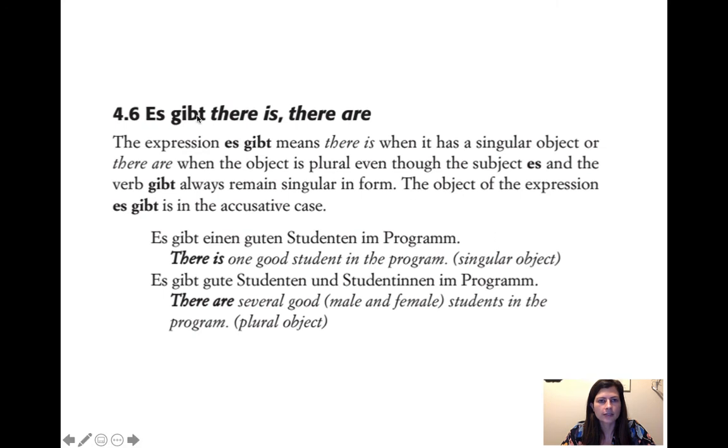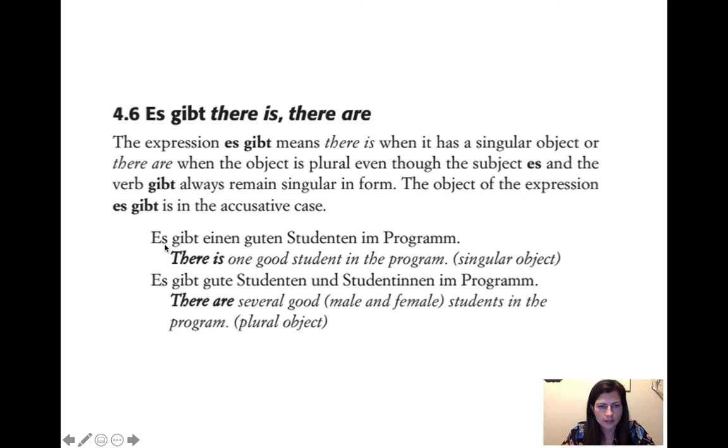Okay. So es gibt, there is or there are. We had this briefly in one of the previous units, but this is where the book introduces it, so we can go over it again briefly. The tricky thing is that in English we have there is and there are, and whatever comes after will determine whether it's there is or there are. But in German, since it's a direct object, it doesn't matter whether it's there is. The subject is es, and es is translated, or as the conjugation is es gibt, right? So es gibt, and then whatever else you're going to have, you don't have to change the way that gibt is conjugated.